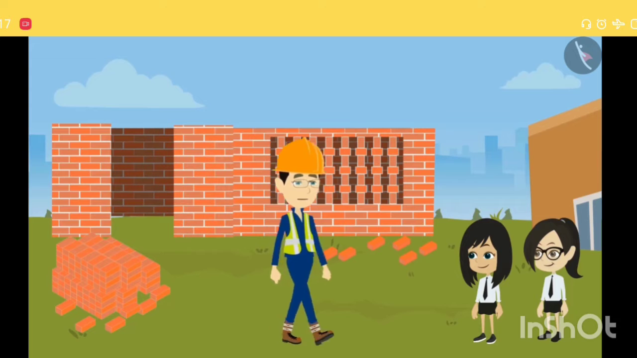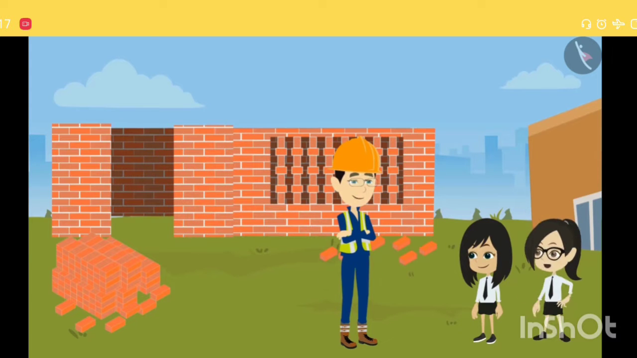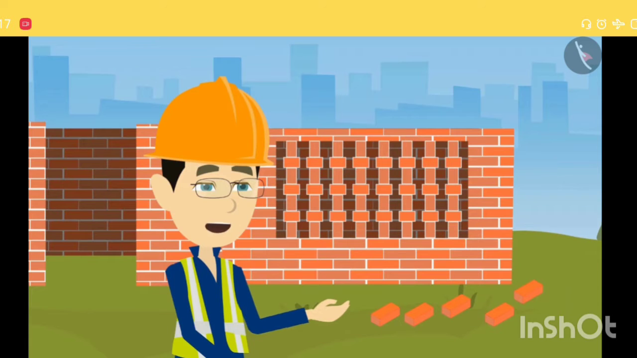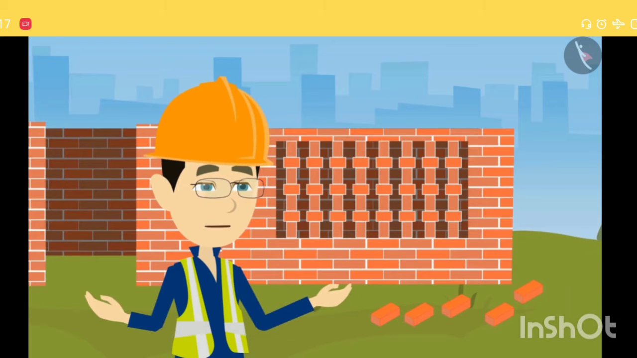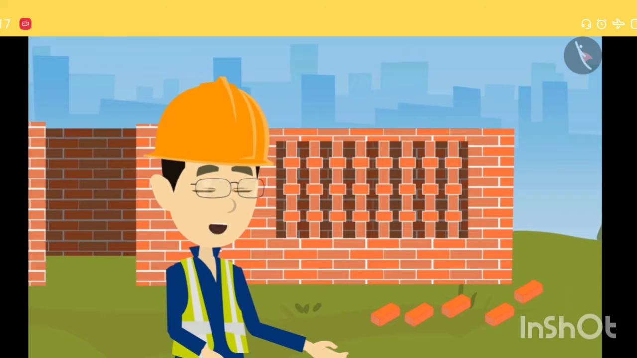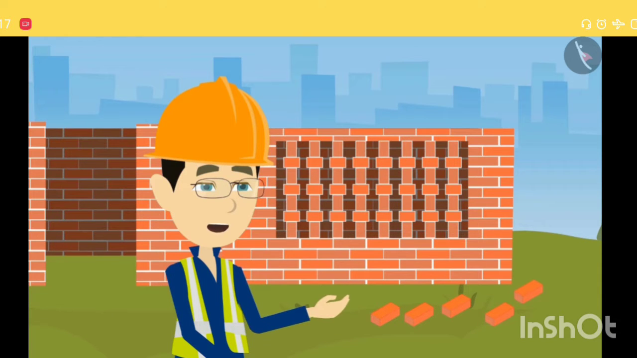Neha and Vandana, have you come to see the canteen? No, sir. We want to know about the uses of bricks. I told you about the uses of bricks. Bricks are used in construction work.